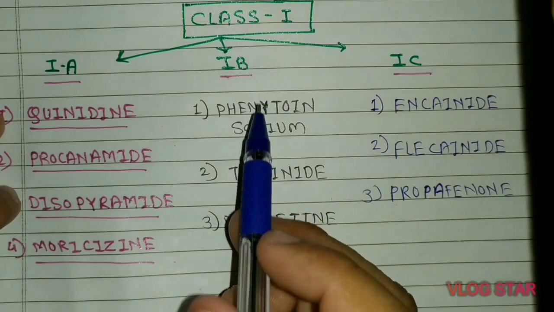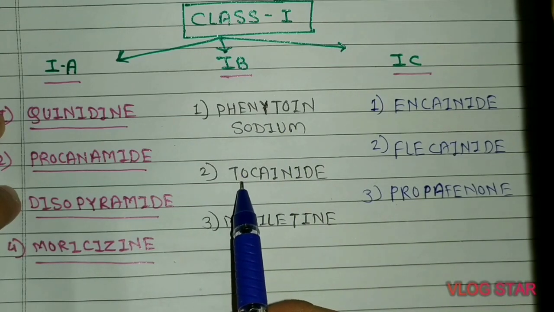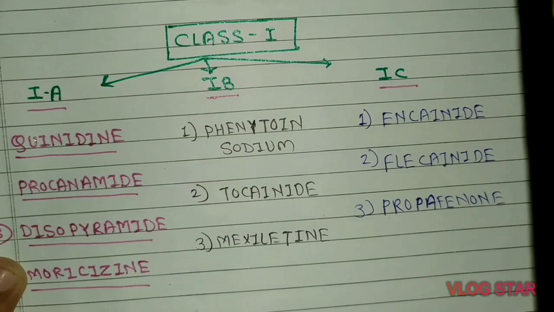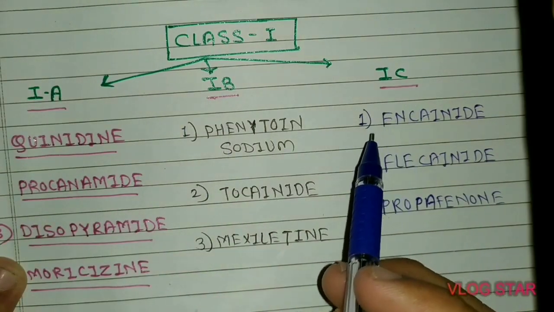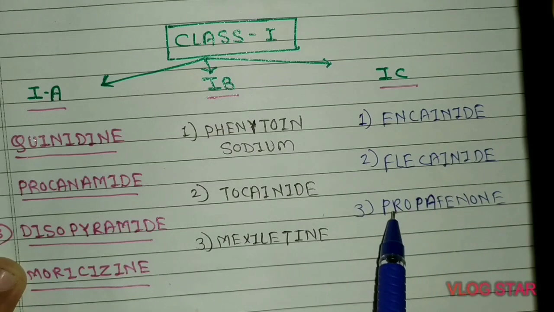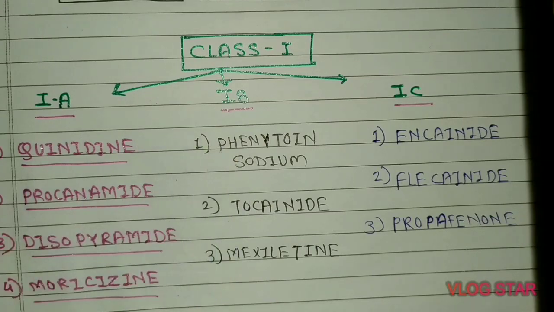Subclass B contains phenytoin sodium, tocainide and mexiletine. And subclass C contains encainide, flecainide and propafenone. These are the class 1 antiarrhythmic drugs.